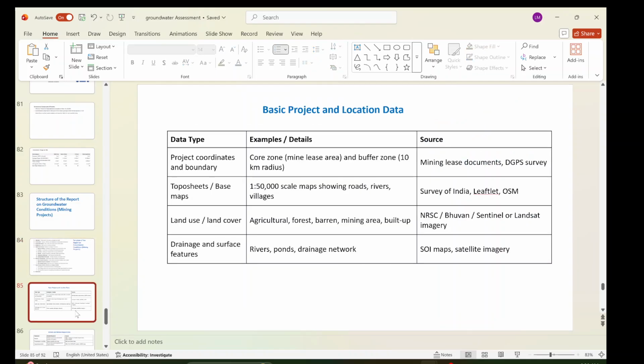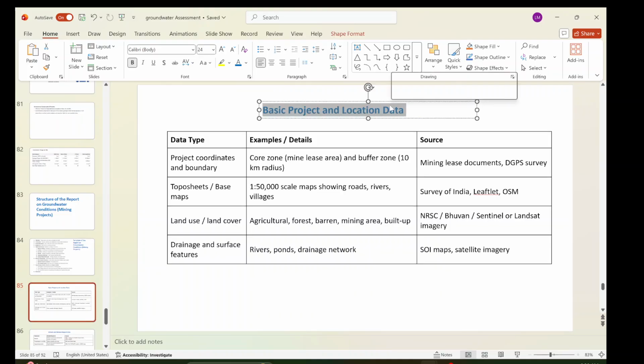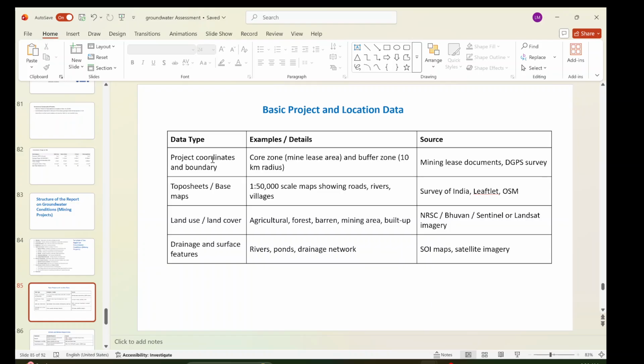Next, if we talk about basic project and location data, these are the important data that may be required. For example, project coordinates and boundary you can get from the mining owner, from the mining lease document or a DGPS survey. For the topo sheet and base map, a 1:50,000 scale map showing roads, rivers and villages is available from the Survey of India, and you can also use online maps.